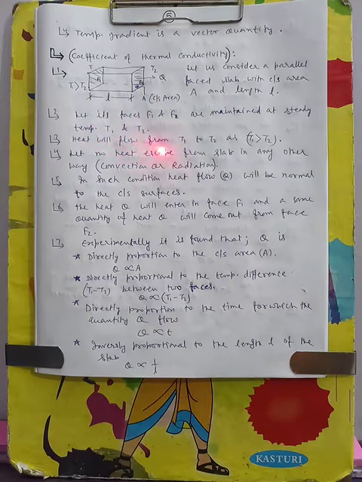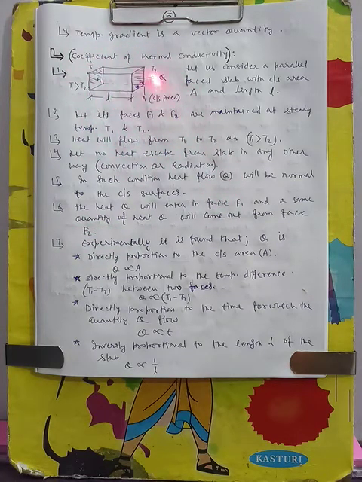Heat will flow from T1 to T2, as T1 is greater than T2, since heat transfers from higher temperature to lower temperature. Let no heat escape from the slab in any other way, that is convection or radiation. Heat is transferring only along this path, in the direction given here. The heat Q will enter face F1 and the same quantity of heat Q will come out from face F2.